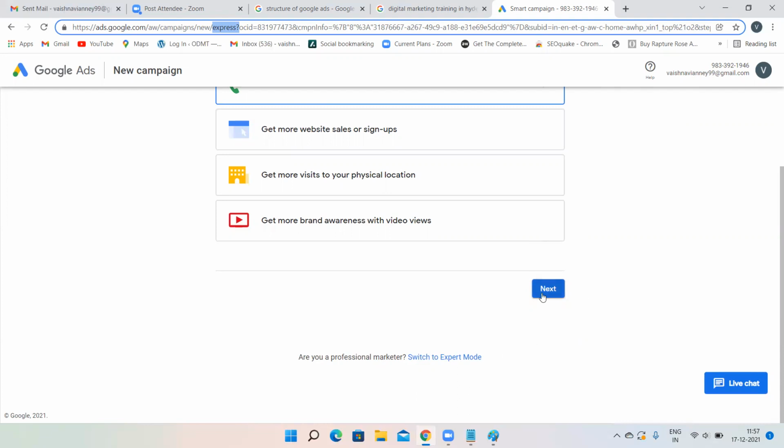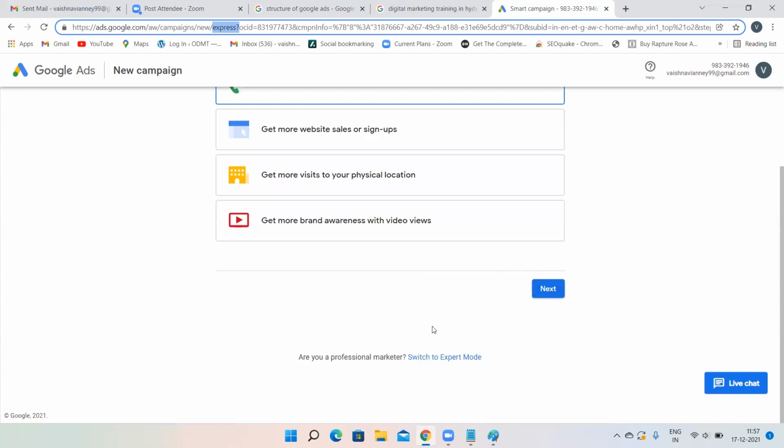In a hurry, don't click on next over here. Never ever click on next over here. You will go into express mode only. See, it is already in express mode. Observe the URL. If you click on next, you'll be going into Google Ads Express account, not your Google Ads account. So do not click on next.